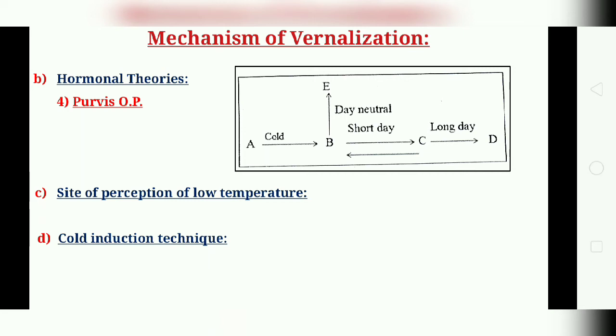The cold induction technique of vernalization is very simple. The following steps are followed. The first step is that the seeds are soaked in water and allowed to germinate for some time. Then the low temperature treatment is given for an appropriate period of time, which varies from species to species. The general range of temperature is 4 to 7 degrees Celsius, while the time of cold treatment varies from a few days to many weeks.